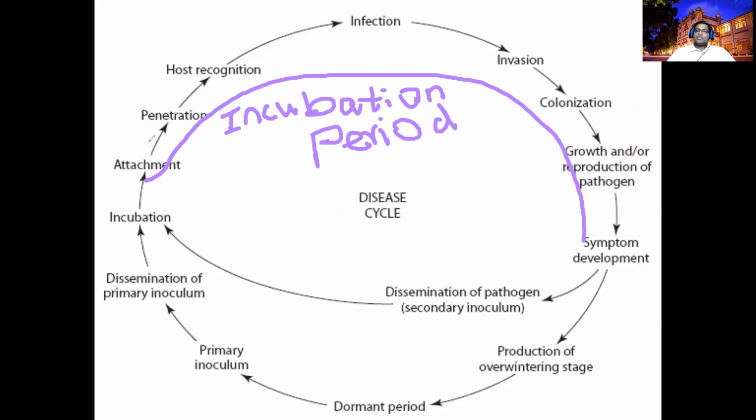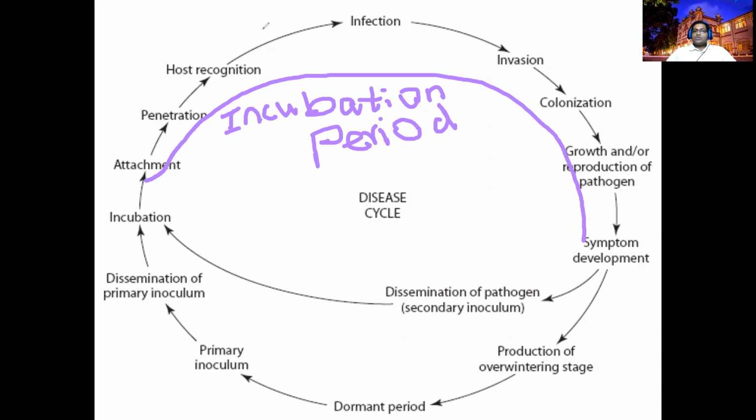Once attached, it will penetrate, then recognize whether the host is suitable or not.